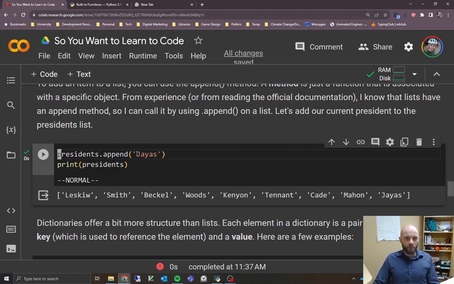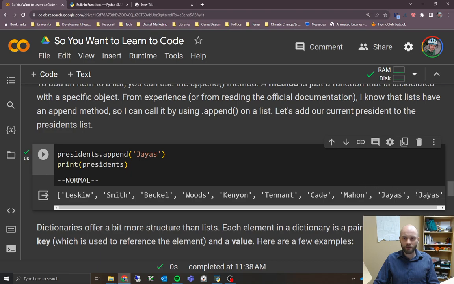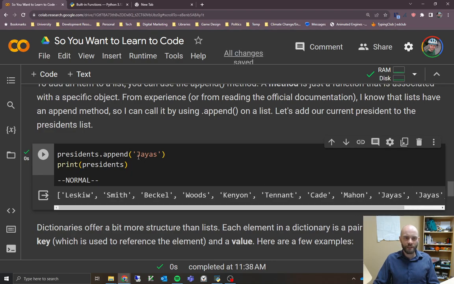In this case, we've got what we wanted to, but I just want to point out too that every time you run this function, it's going to add another version, another string of JIAS onto the end here, which is maybe not what you want, which can be a little bit confusing. So just be aware that every time you run this function, it's going to add it to the end.